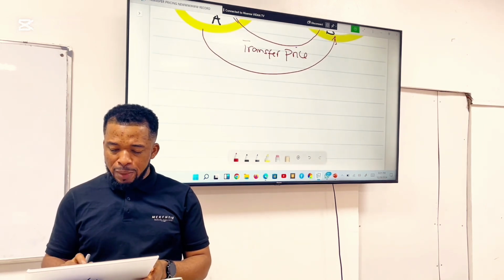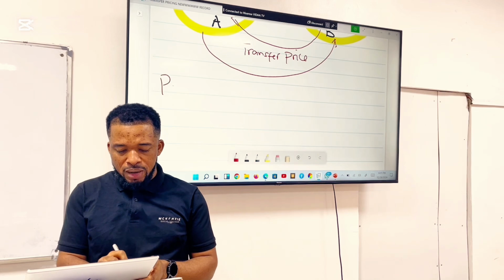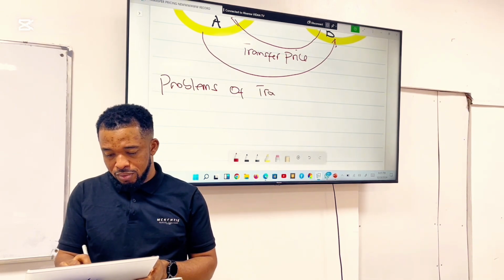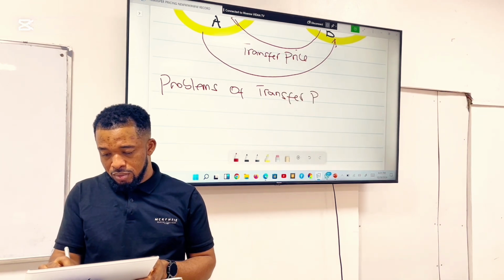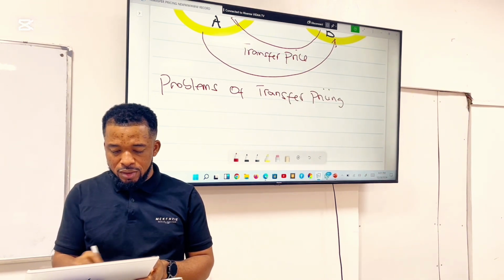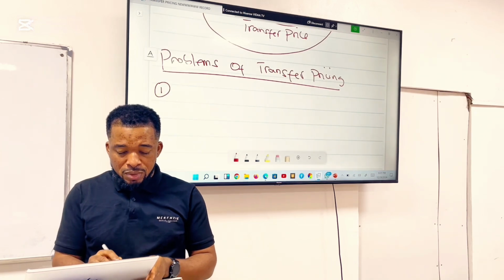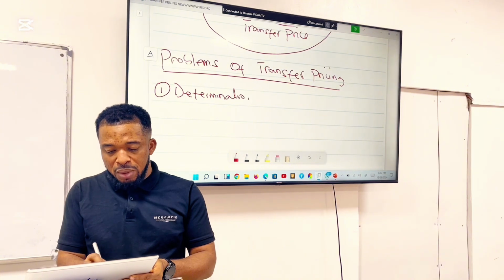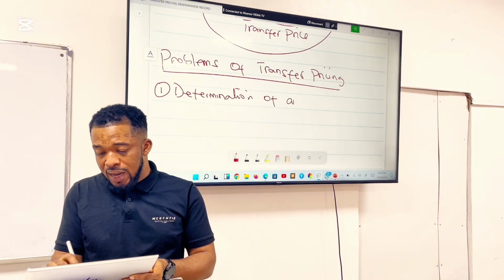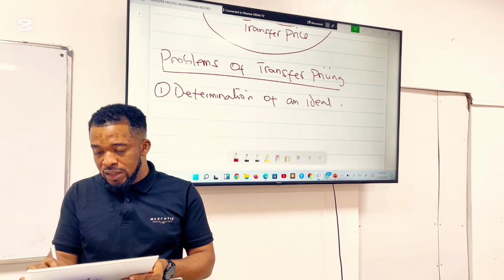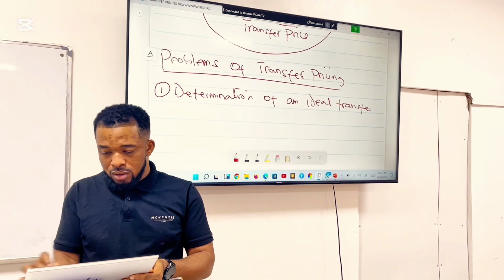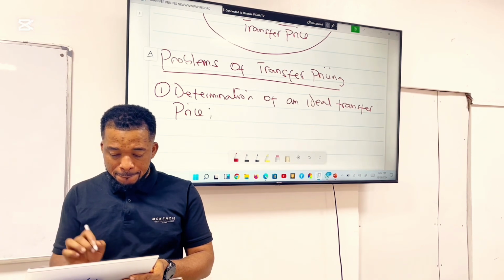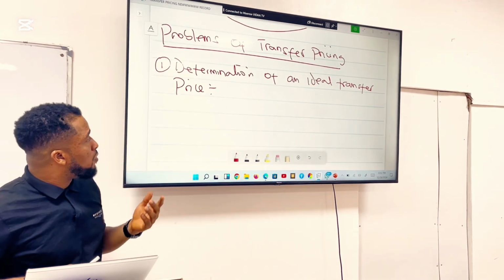All right. So what are the problems of transfer pricing? The number one problem is determination of an ideal transfer price. All right. Determination of ideal transfer price.